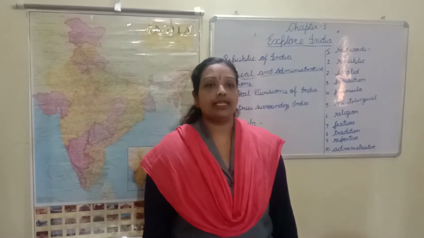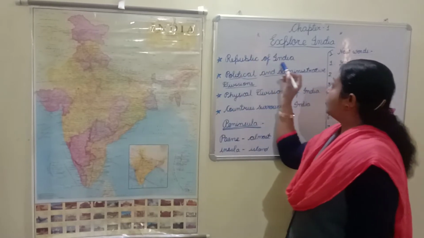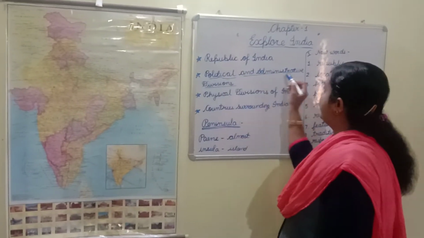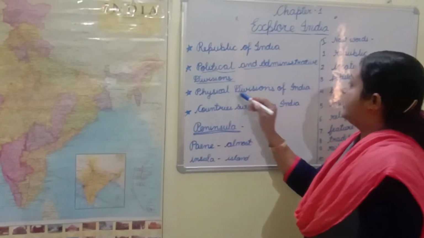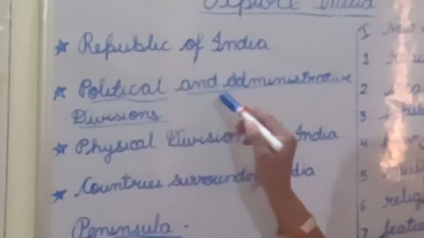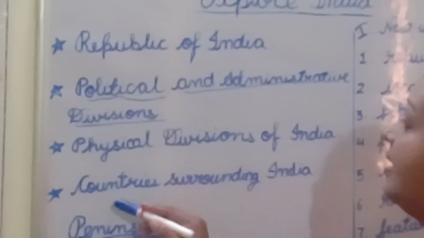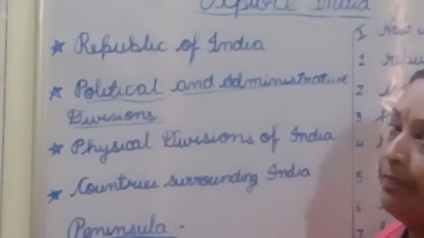Today we are going to study chapter first of CBSE class 4 Social Studies Explore India. In this chapter we will learn about these topics: Republic of India, Political and Administrative Divisions, Physical Divisions of India, Countries Surrounding India.